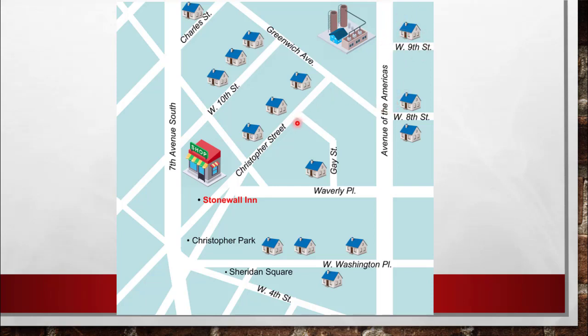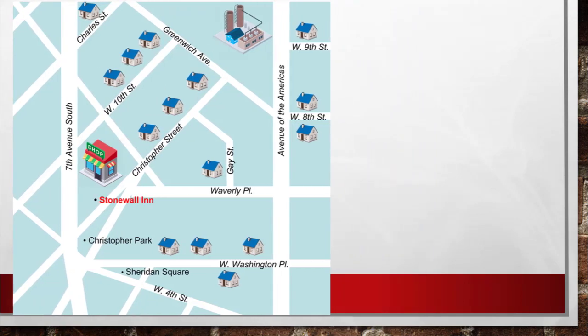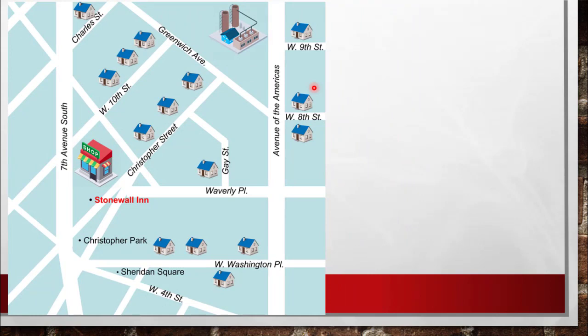But if I say the house in Christopher Street, there are 3 houses, so we will not know which house it is. So for each of these houses, I am going to use a number. If I say Christopher Street, house number 56, then I can uniquely identify this house.